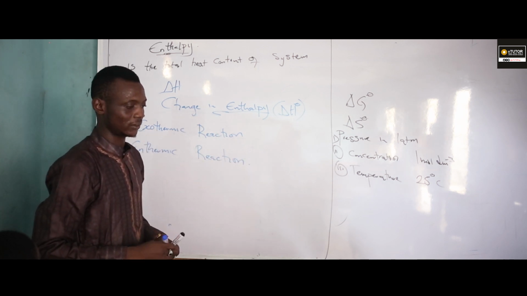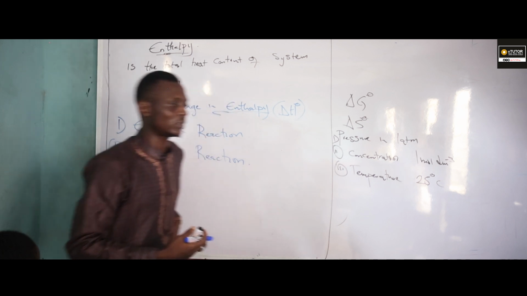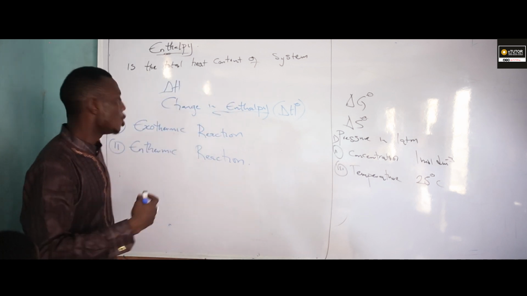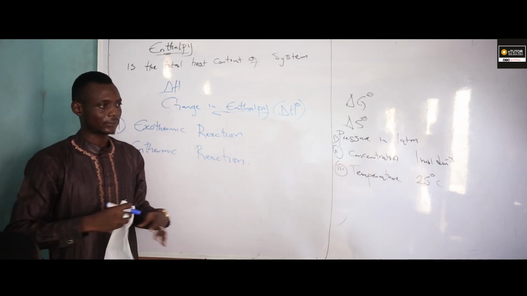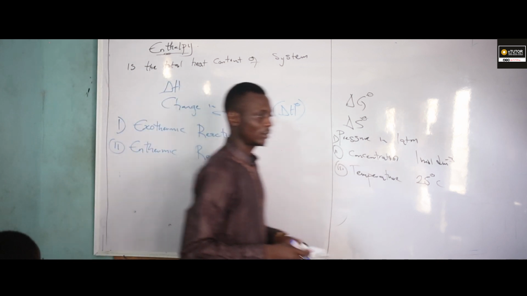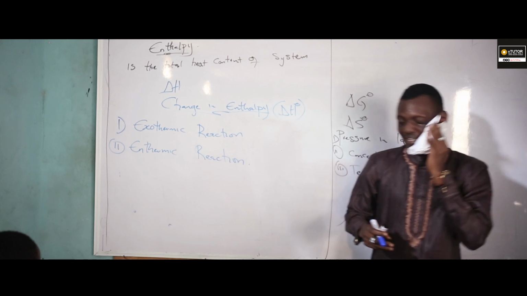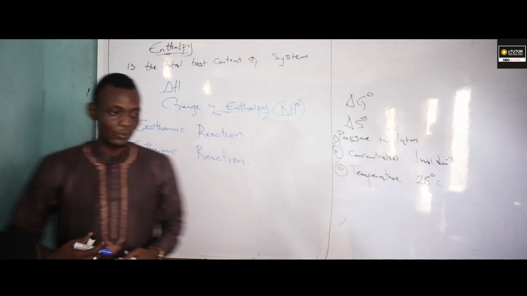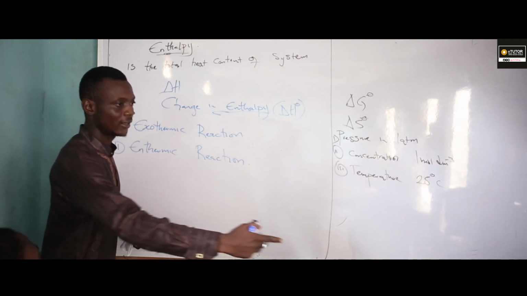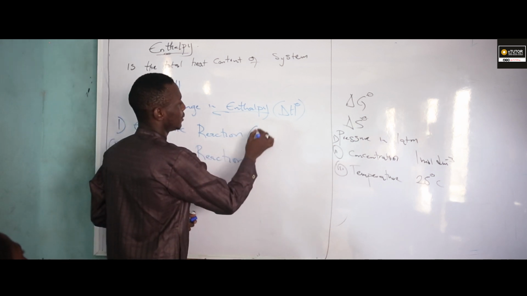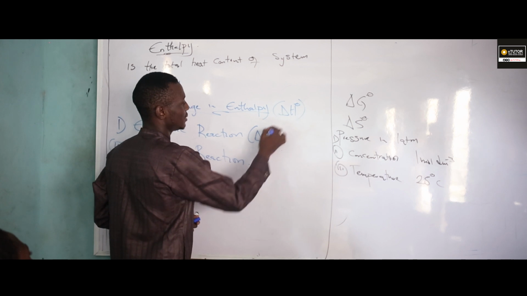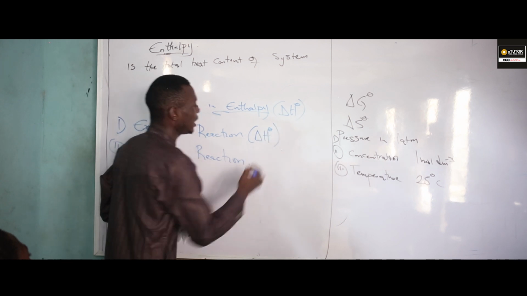Now what is the meaning of exothermic reaction? Exothermic reaction is a type of reaction which liberates its content to the surrounding. It is given as delta H raised to power theta, where theta means standard. Now if you want to write